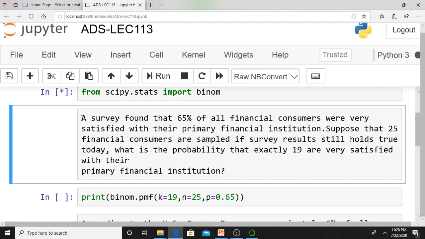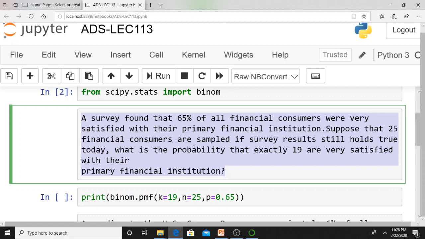Just try to understand this question. What is he saying? A survey found that 65% of all financial consumers were very satisfied with their primary financial institution. Suppose that 25 financial customers are sampled. If the survey results still hold true today, what is the probability that exactly 19 are very satisfied with their primary financial institution? Just analyze this problem carefully.